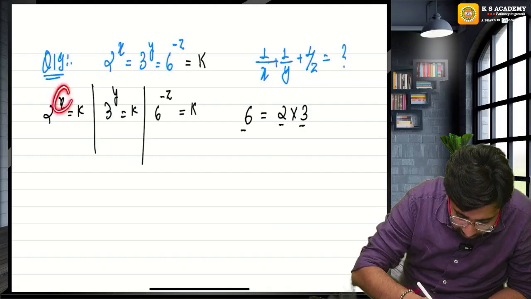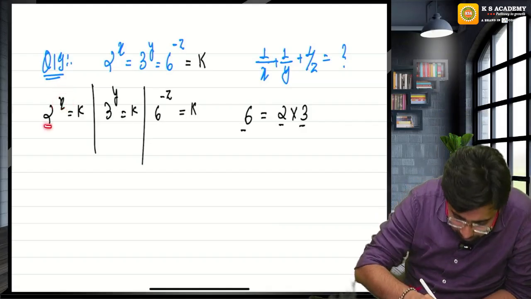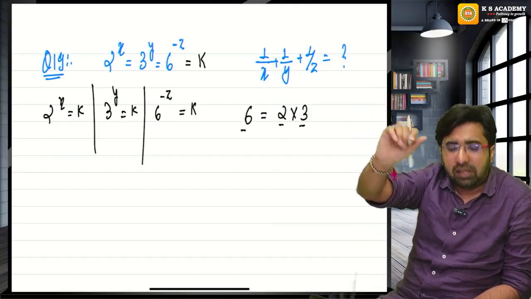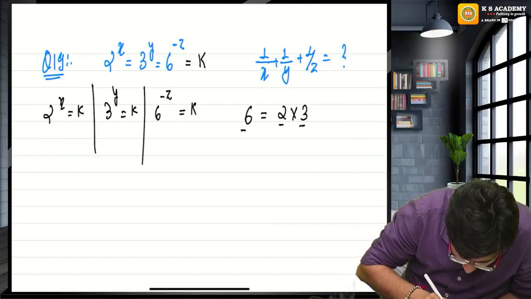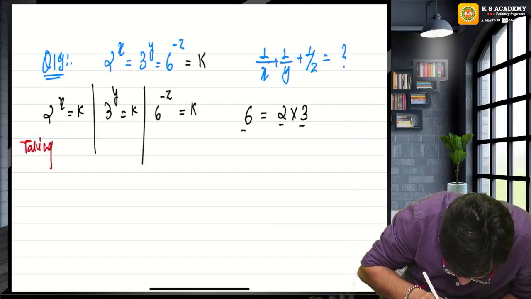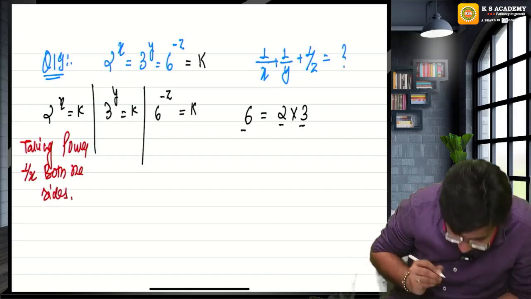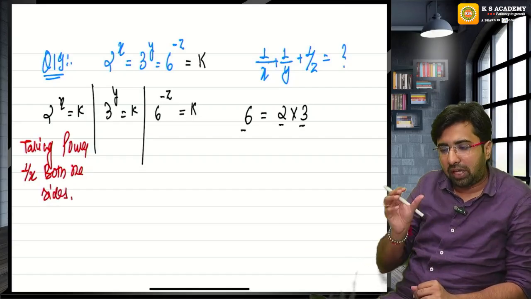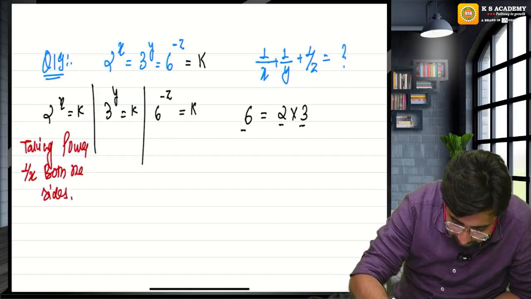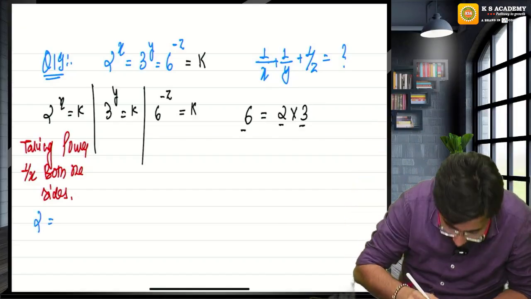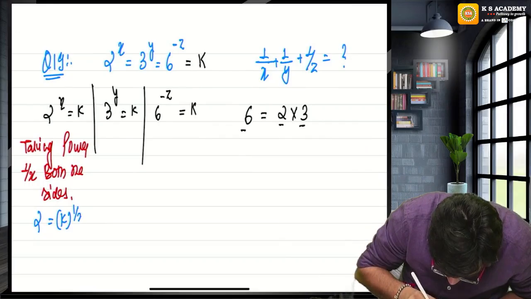I want the value of 6, 2 and 3. Sir, I want only 2. What power should I take on both sides so that this x will be eliminated? Take the reciprocal power. Taking power 1 by x on both sides, 2 will remain 2, x into 1 by x will cancel, and we get k raised to the power 1 by x.